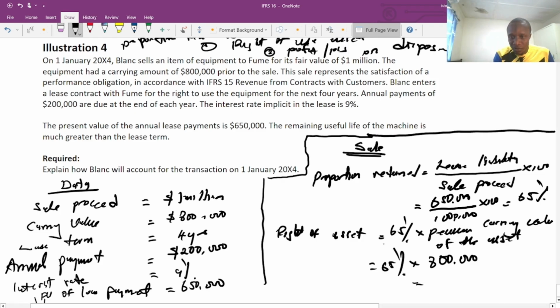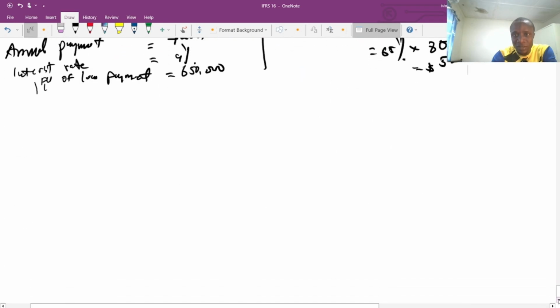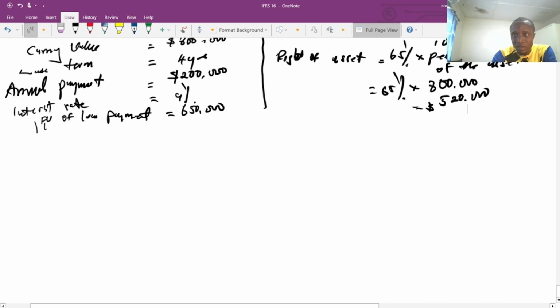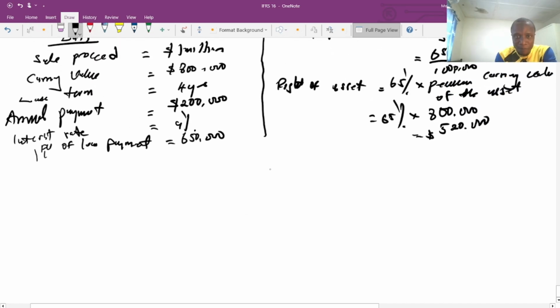It gives us 520,000. Very simple. So now we need to calculate the profit.